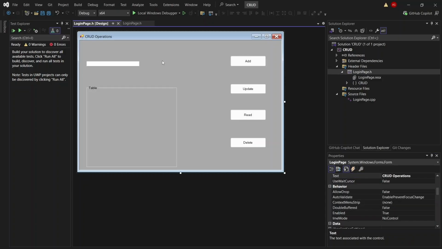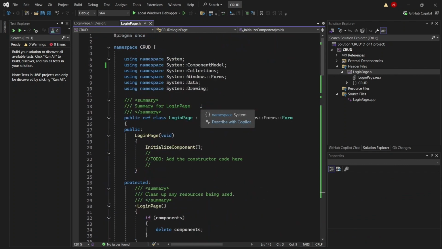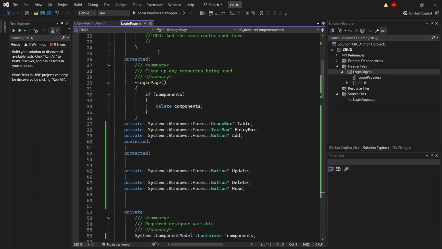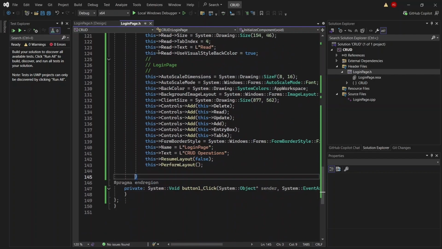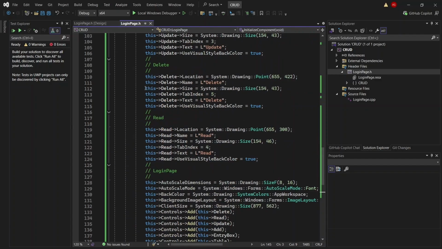Let's come to the code part. As you see here, I haven't written any code yet. But by default we have around 150 lines of code present in my coding file.